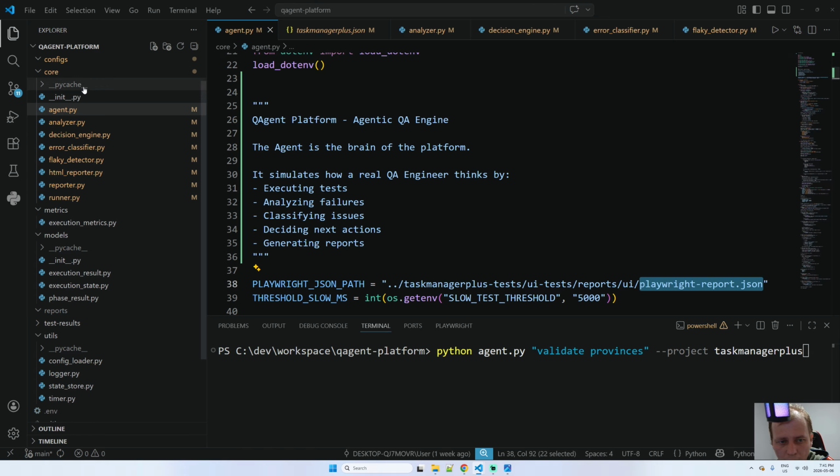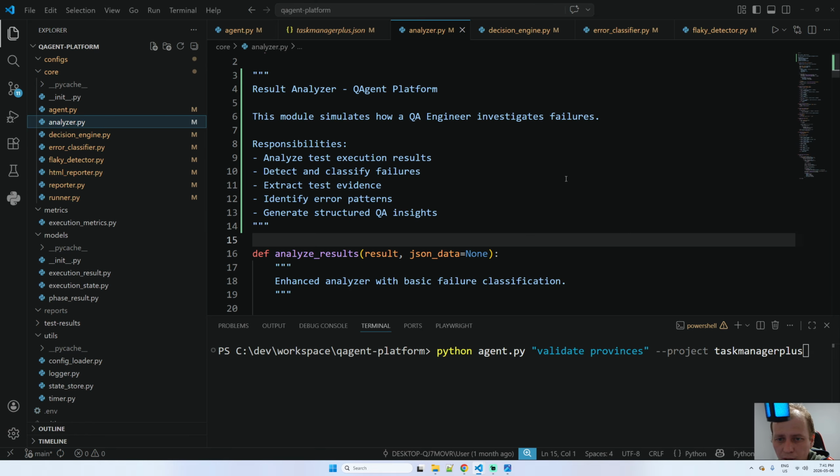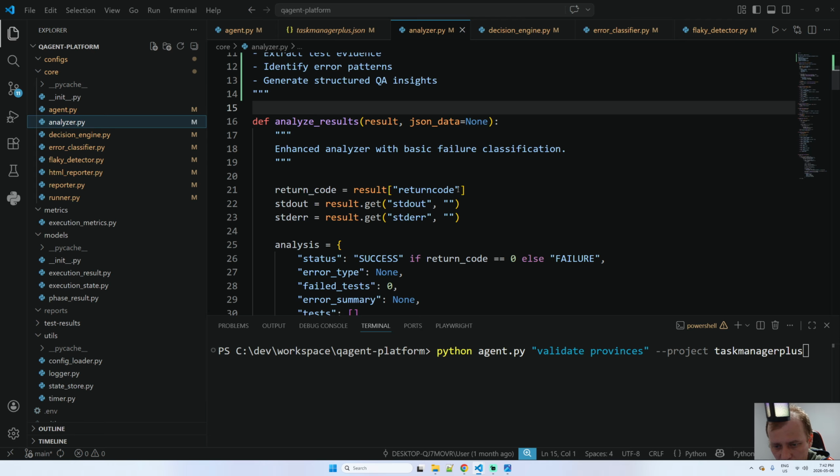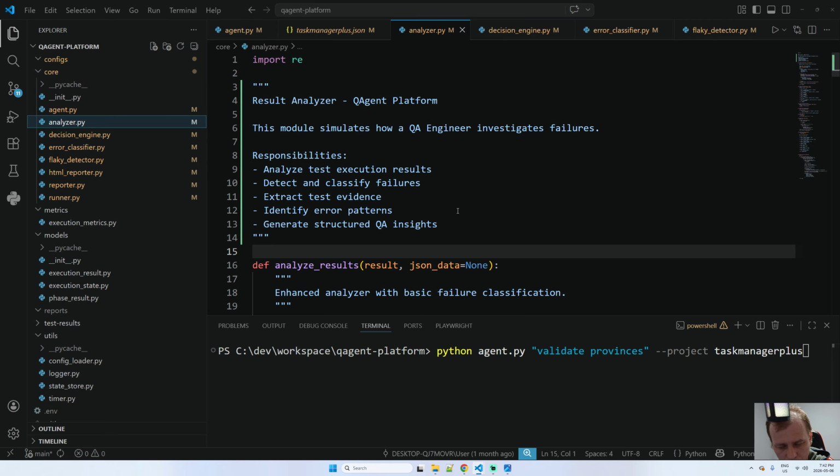Okay. Now, the next file is the result analyzer. This module simulates how QA engineers investigate failures. Responsibilities: here I have something like analyze, detect, and classify. My idea is not to show every piece of code, but just the idea for your better understanding.